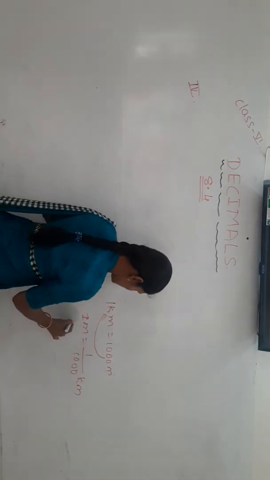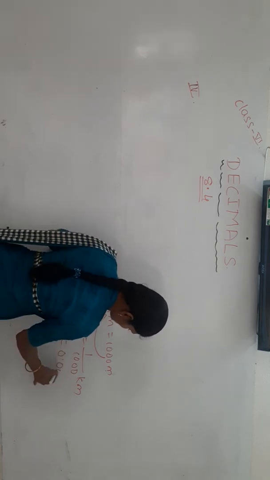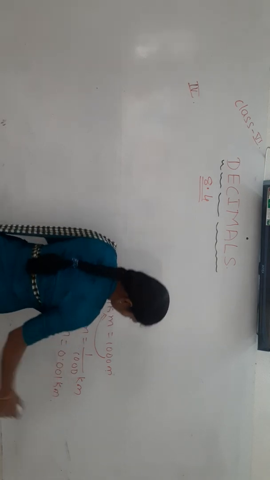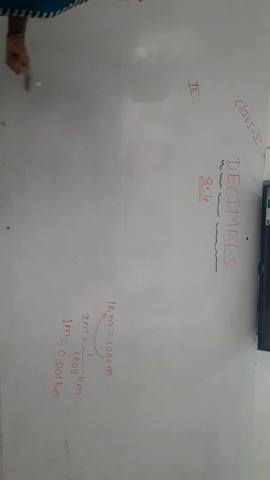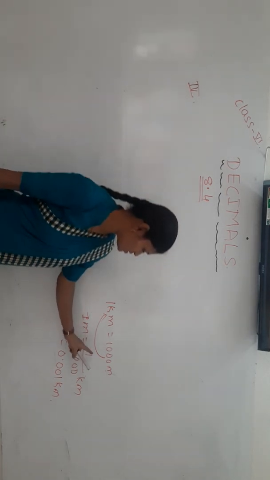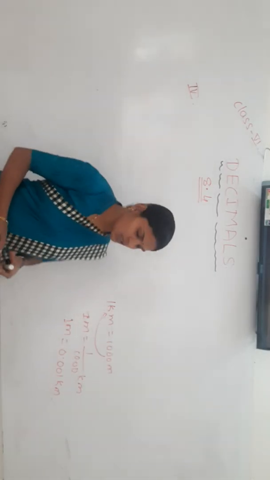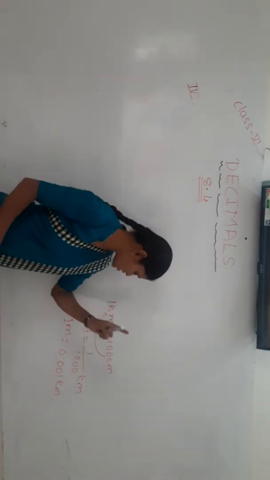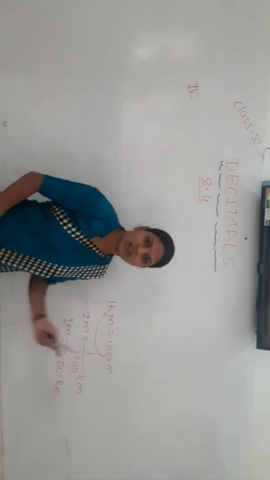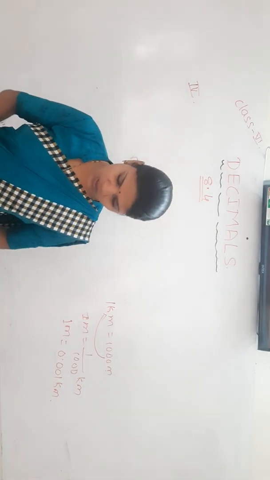1 meter equals 0.001 kilometer. Yes, like this we have to express the meters in terms of kilometer by dividing the number by 1000. 2 meter means 2 by 1000 kilometer, 3 meter means 3 by 1000 kilometer. Like this we have to convert it.